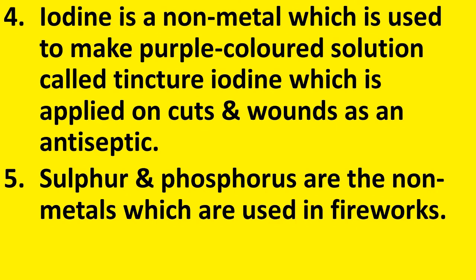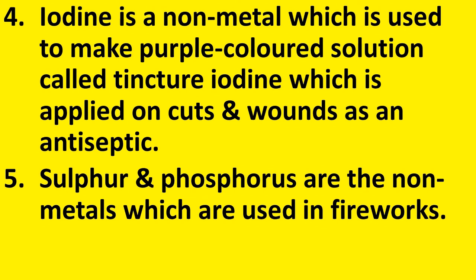The next non-metal is iodine. Iodine is a non-metal which is used to make purple colored solution called tincture iodine, which is applied on cuts and wounds as an antiseptic. Here children, when you get hurt and go to a hospital or to a doctor, they may use some colored solution, that is purple colored solution, and clean the wound.